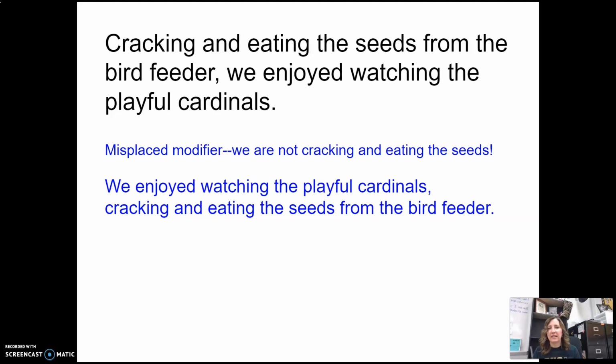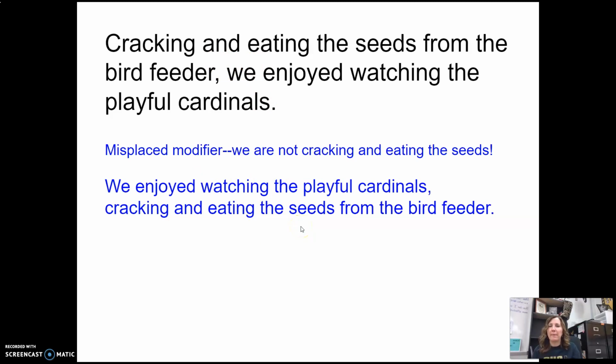Okay, and we're putting that comma after cardinals here because that is non-essential extra information, which was kind of our rule number 4. But I wanted you to see this today because at the beginning, if we had cracking and eating the seeds from the bird feeder and the cardinals was our subject, we would want that introductory comma here. But it's just a misplaced modifier. It is not describing we. And so we would want to flip the sentence there.